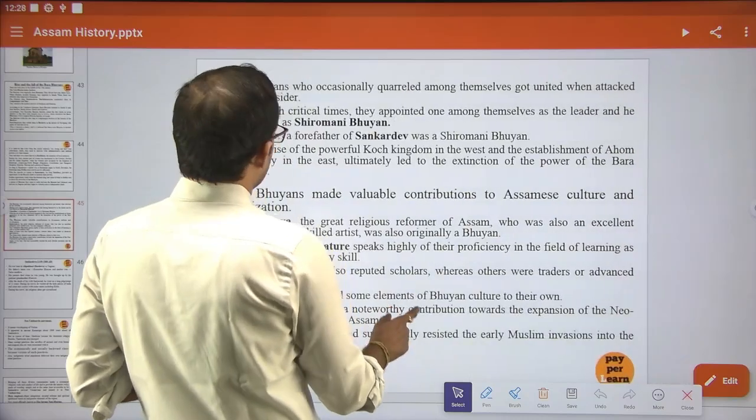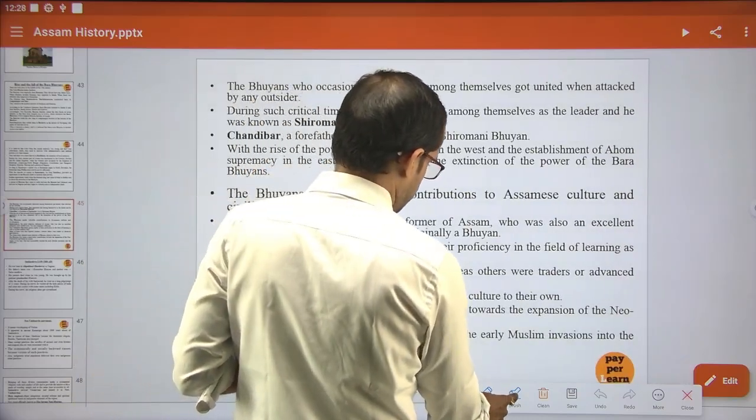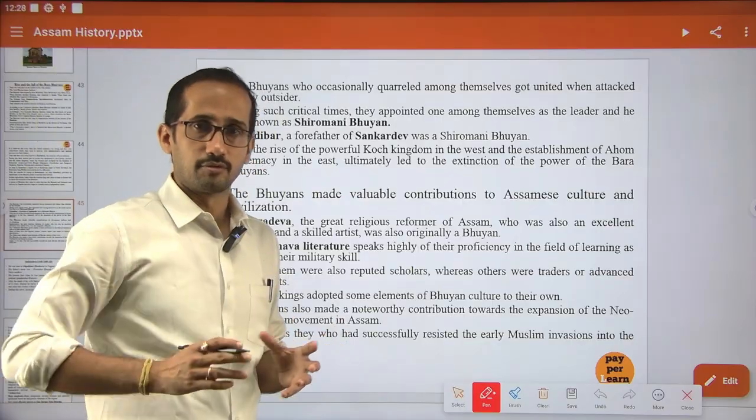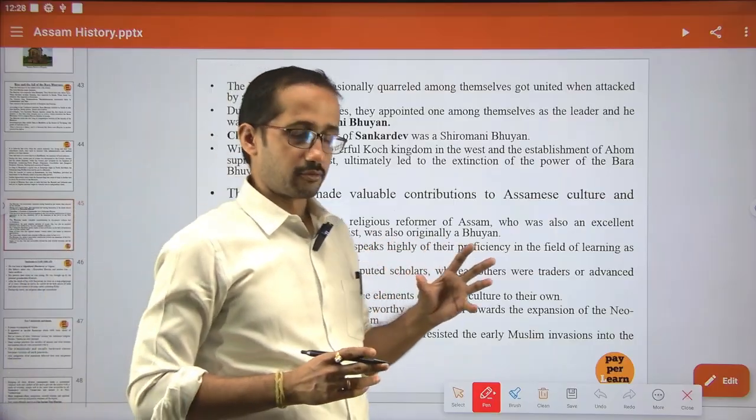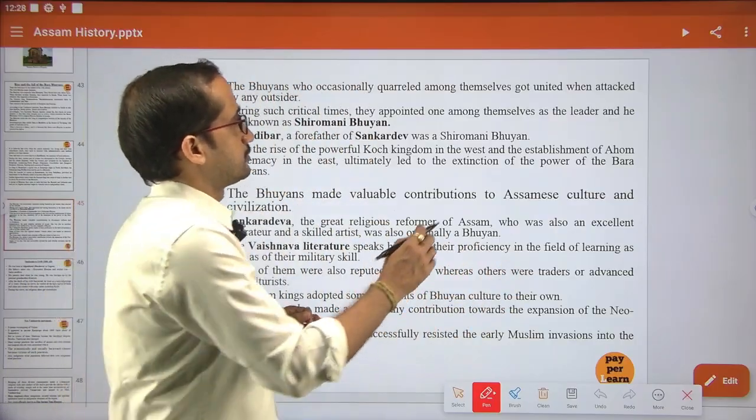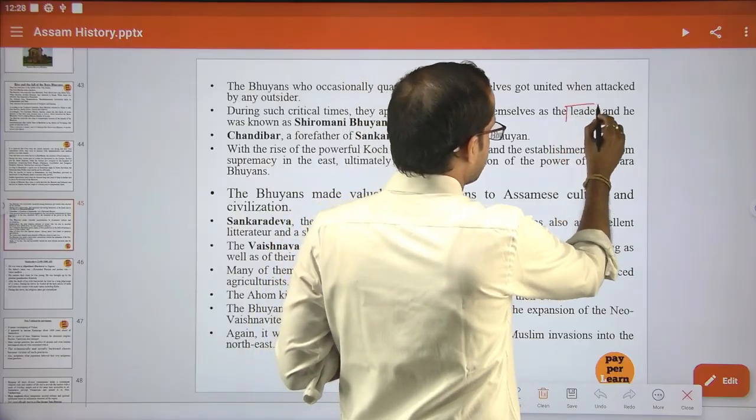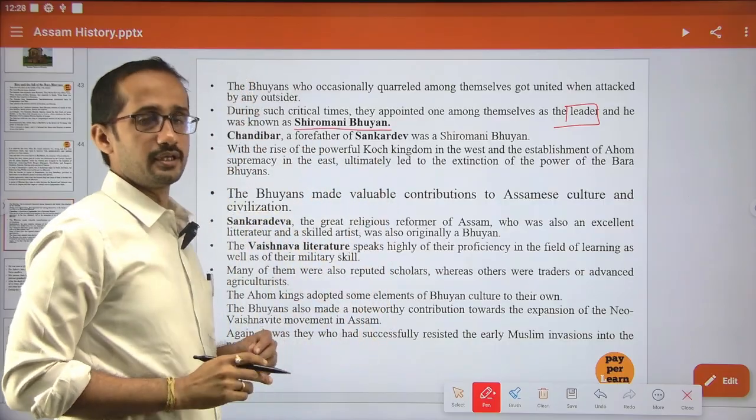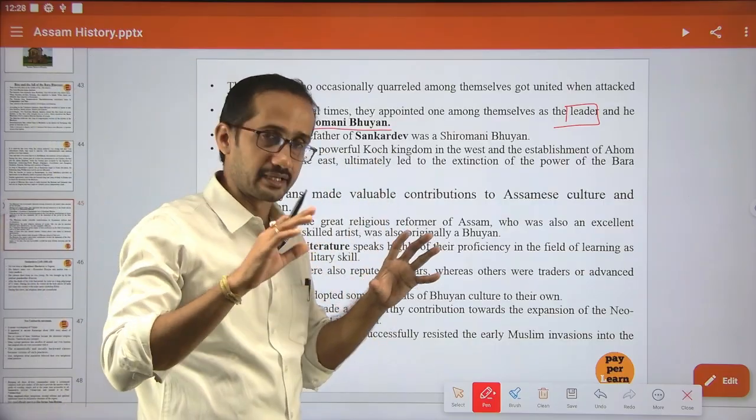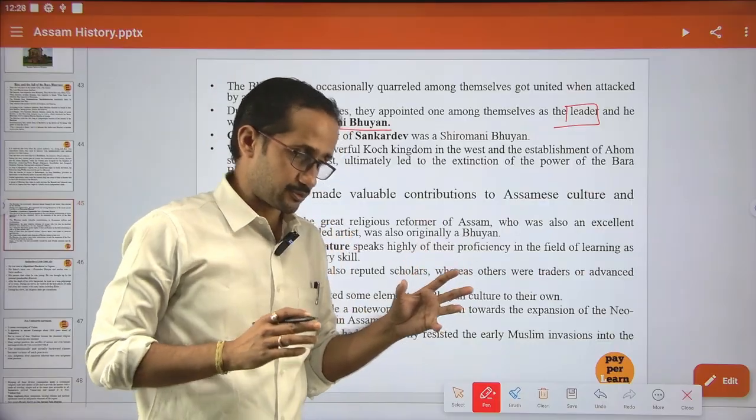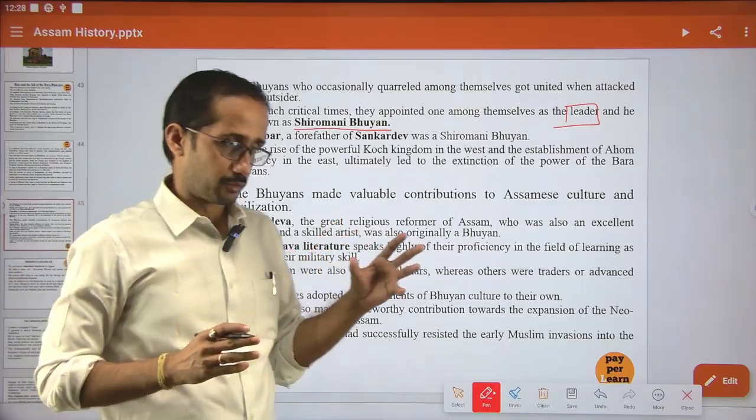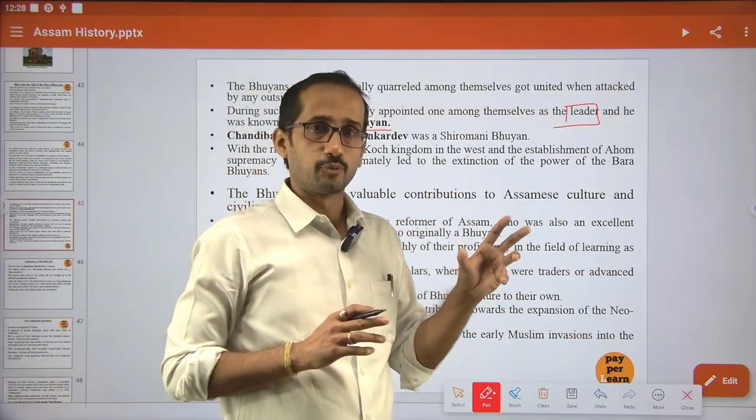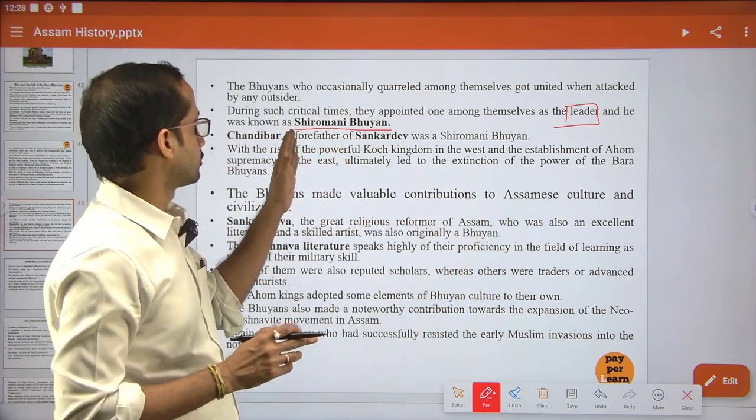So next, you can see all these Bhuyans, when there is a conflict, means there is an attack on them, what they used to do, they used to elect a leader. Okay, and he is known as Hirumoni Bhuya. Hirumoni Bhuya means he leads the entire Bhuyans. When there is a conflict from outsiders, they appoint one leader among themselves. He is known as Hirumoni Bhuya.